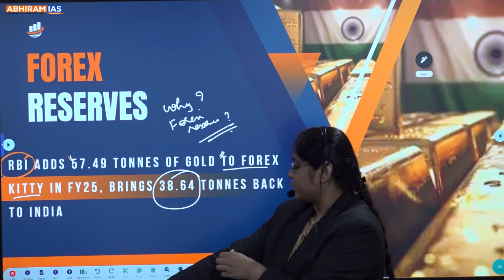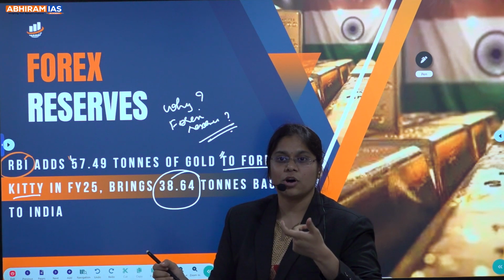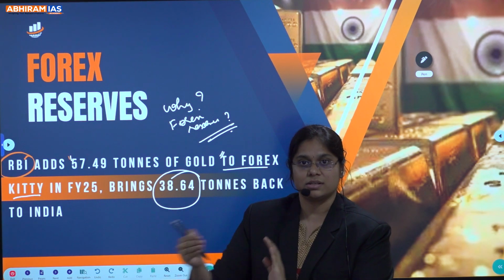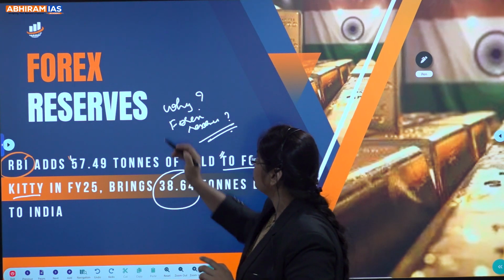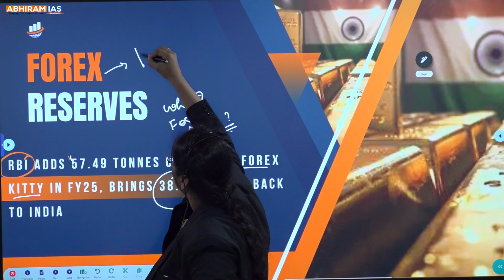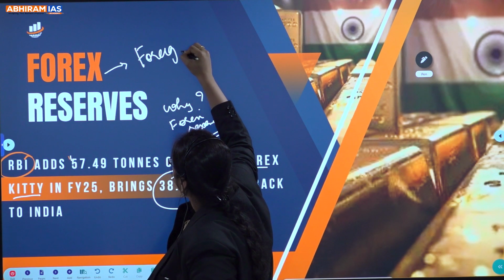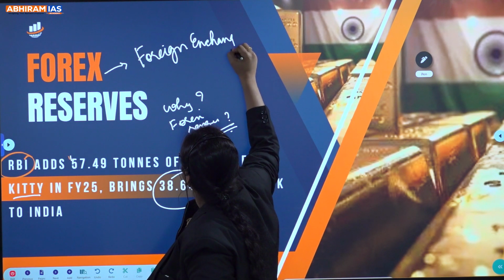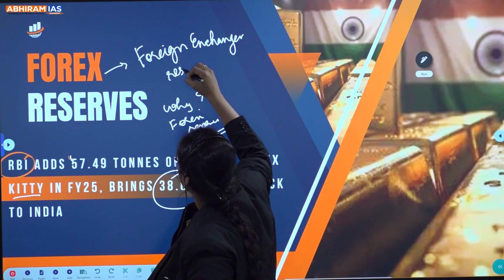Clear? Okay. First, what is this Forex reserves? You can see something like foreign exchange reserves. So, Forex here stands for foreign exchange reserves.